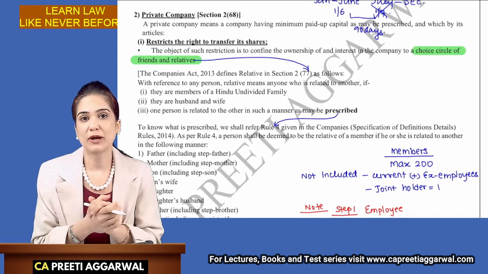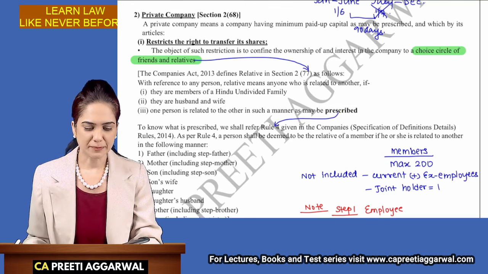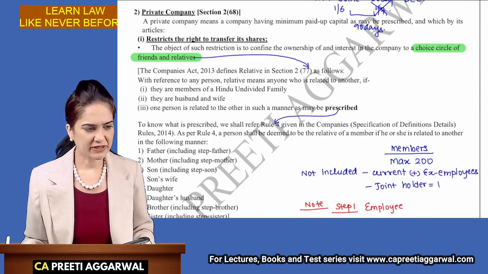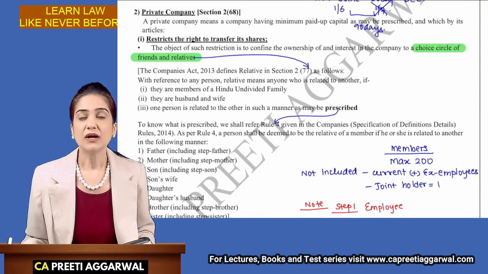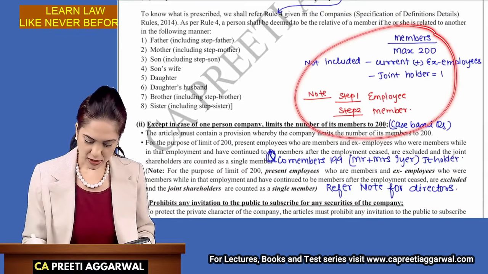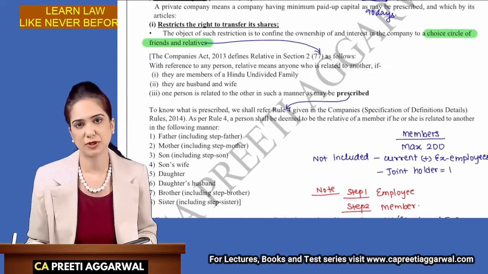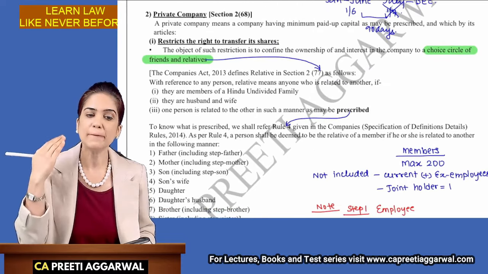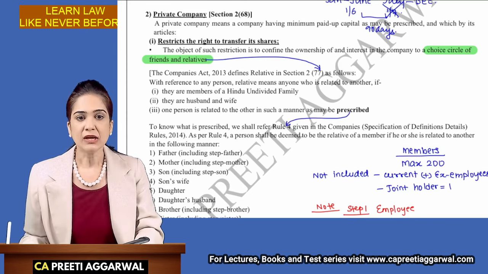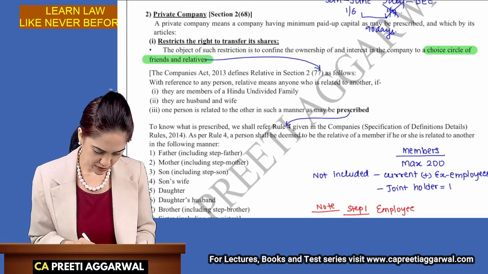Next, we have a private company. So that was all about one-person company. Now let us discuss the concept of a private company. What kind of questions can be expected on private company? It is something which is very simple. Generally, they ask questions on the maximum number. Generally, case-based questions are asked on this part, but you need to know the 3 restrictions also because you need to mention the restrictions in the theory part of that answer. Not just this, but you also need to memorize what are the restrictions.